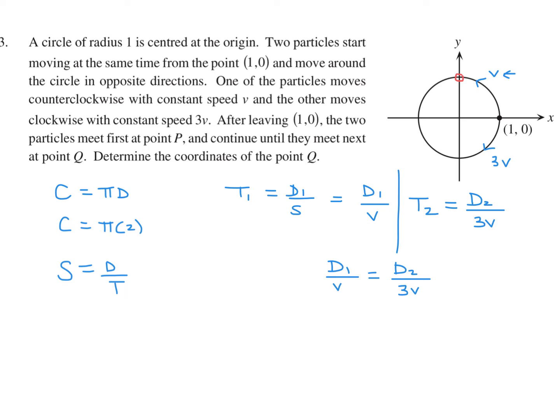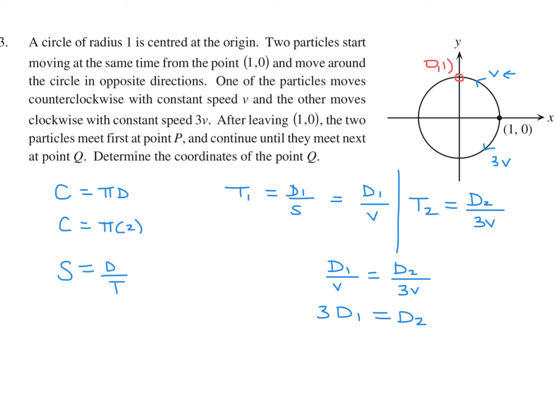Correct? And then the V's cancel, so D1 times 3 is D2. So there I proved it mathematically that D2, the distance that this guy travels, is 3 times the distance that this guy travels. So just looking at this diagram, I hope you're convinced now that that's the first meeting point. And you can easily tell from the graph that the coordinates of that is 0, 1. So let's put that in there.